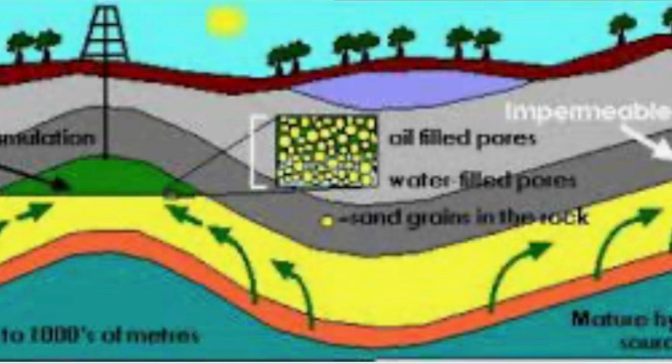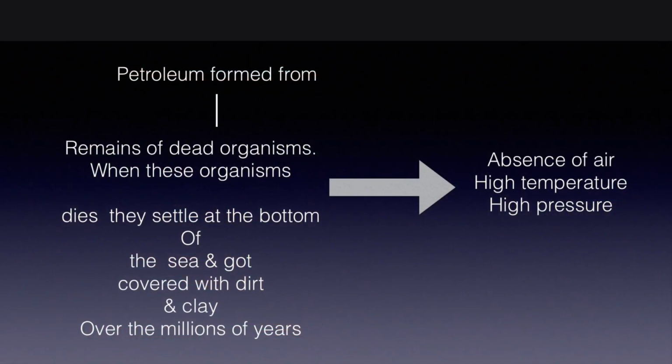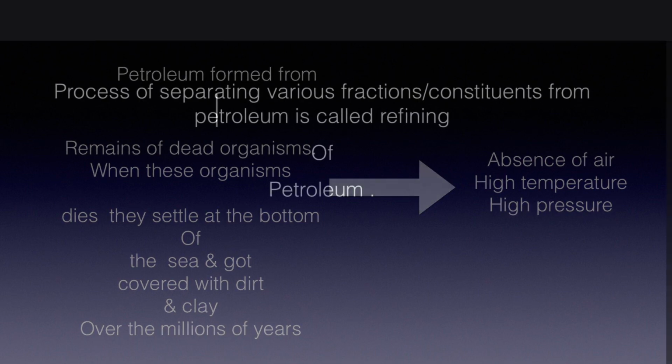It is formed from the remains of dead organisms. When these organisms die, they settle at the bottom of the sea and get covered with dirt and clay. So over the years, in absence of air, due to high temperature and high pressure, petroleum is formed.